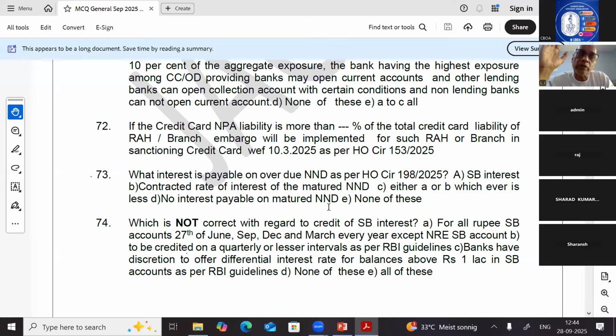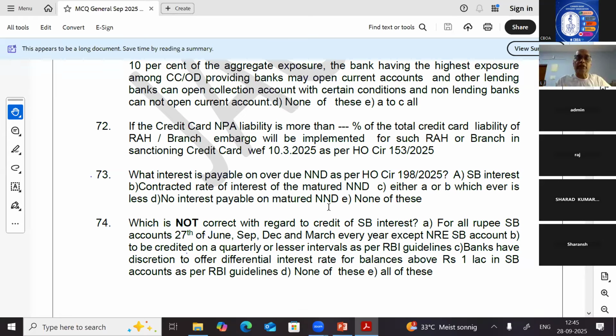Again, I repeat, for overdue domestic term deposits or NRO term deposits, the interest payable for the overdue period is the prevailing SB interest rate or the contracted rate of the overdue deposit, whichever is less. As far as NRE deposits are concerned, for the overdue period we have to give the prevailing SB interest. No question of whichever is less. Prevailing SB interest is to be given for the overdue NRE deposit to the customer for the overdue period.